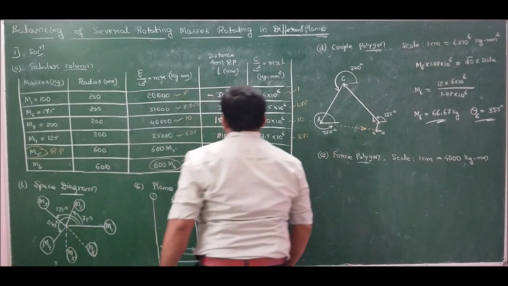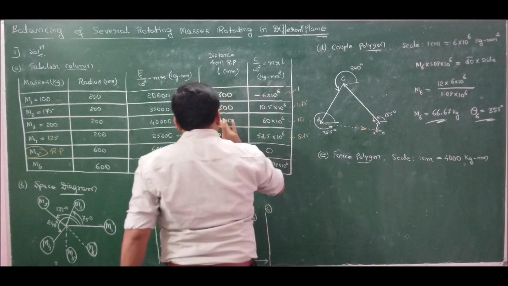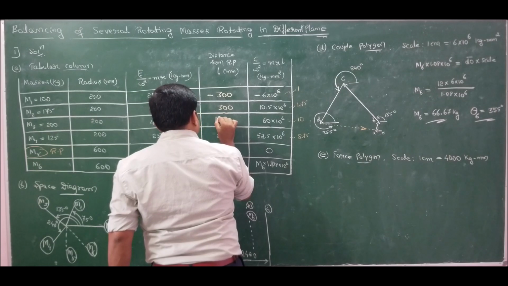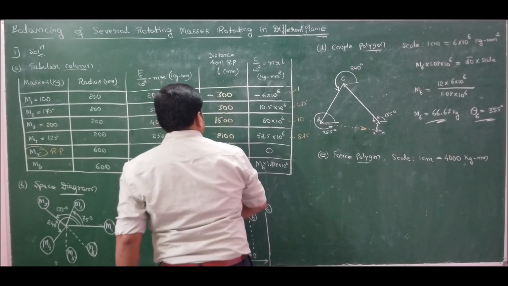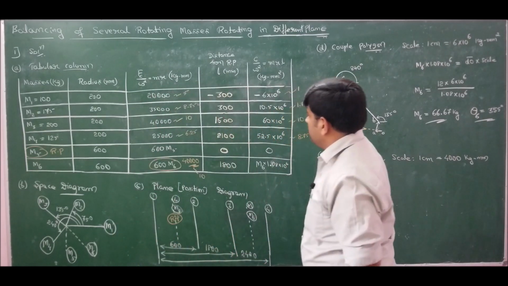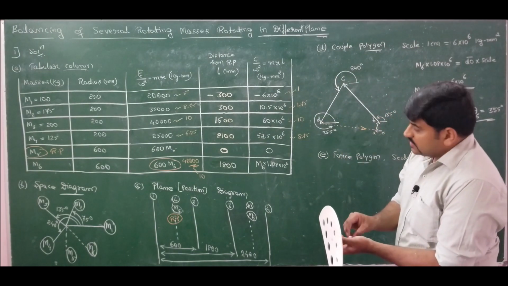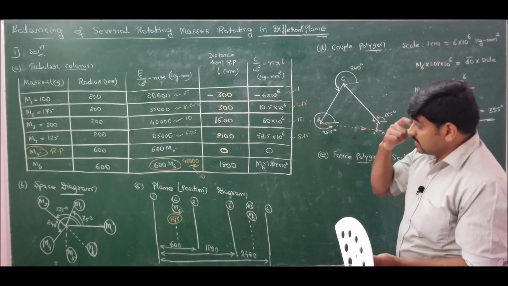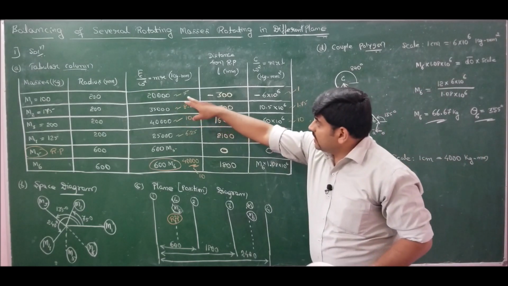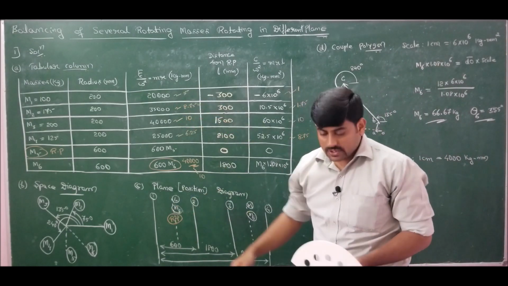Let me maintain uniformity. Use orange chalk only when I want to overwrite. Now we know the magnitudes as well as their directions. So first one is m1, which is 5 centimeter, angle is 0 degree.